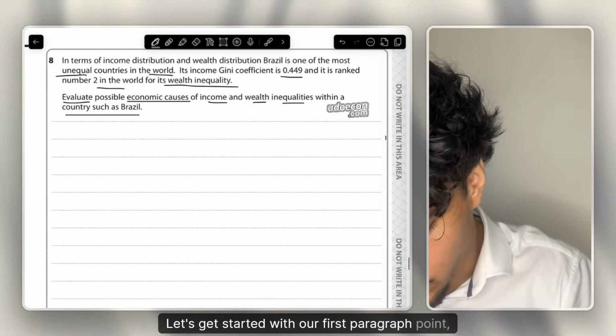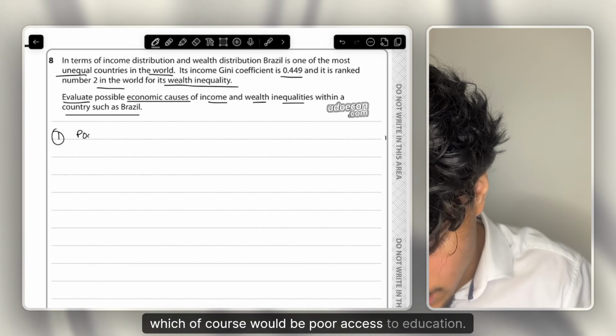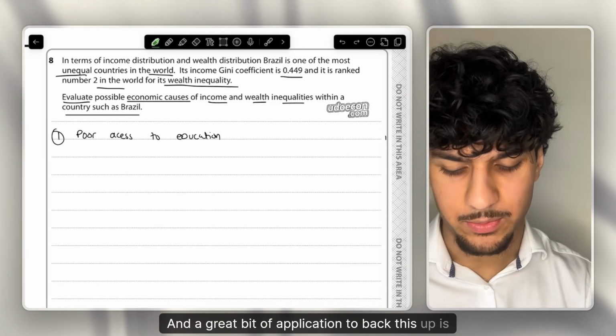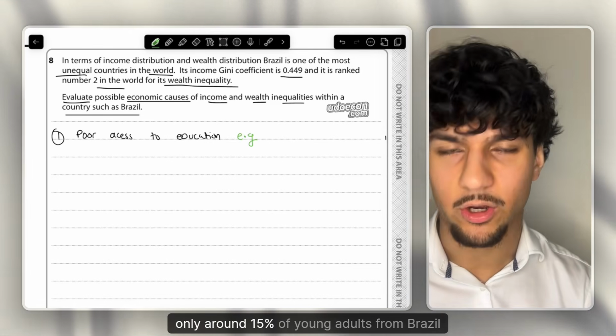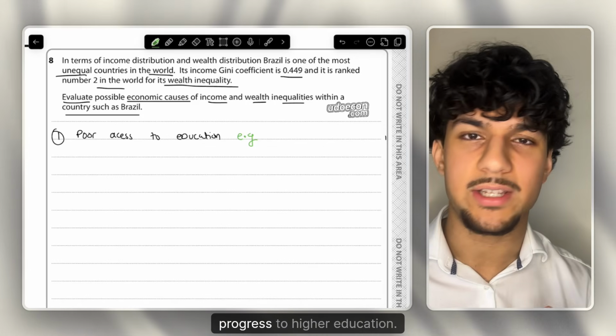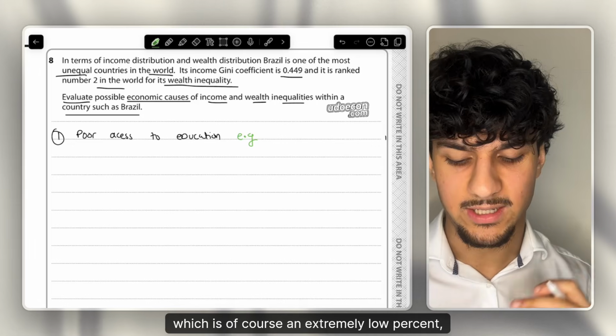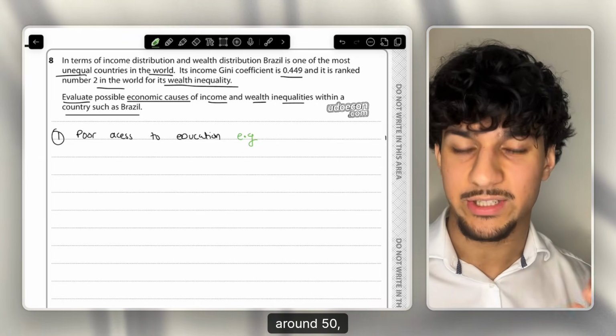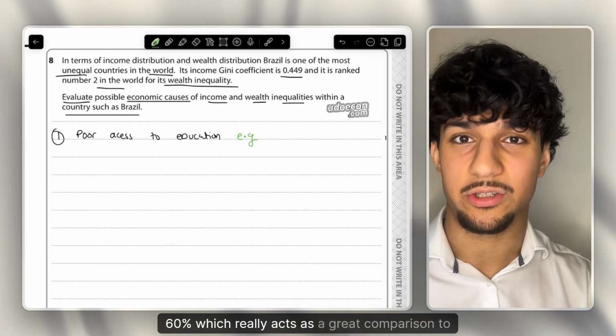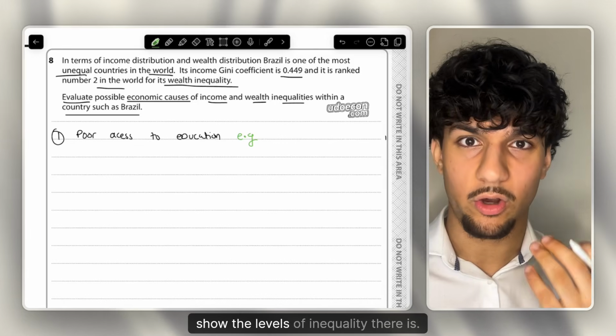Let's get started with our first paragraph point, which of course would be poor access to education. And a great bit of application to back this up is only around 15% of young adults from Brazil progress to higher education, so university, which is of course an extremely low percent. It is in developing countries around 50-60%, which really acts as a great comparison to show the levels of inequality there is.